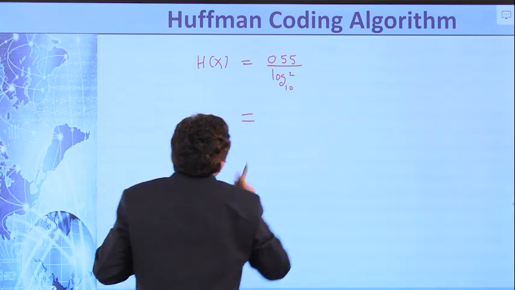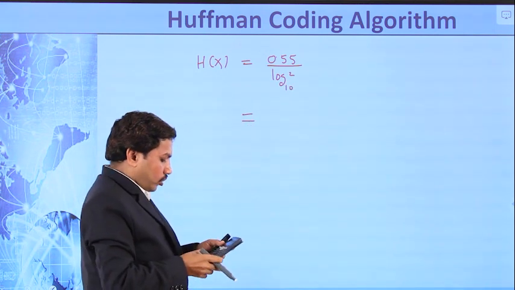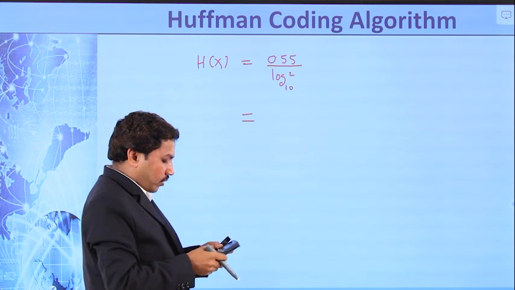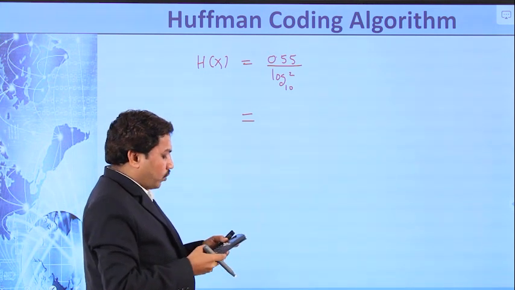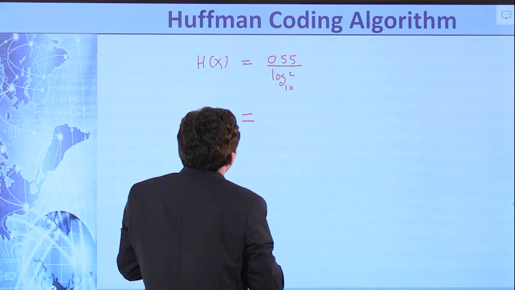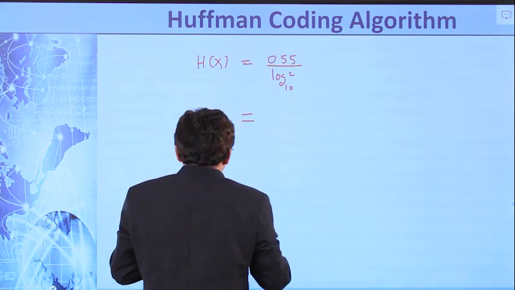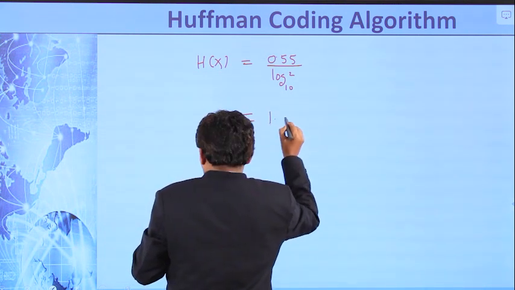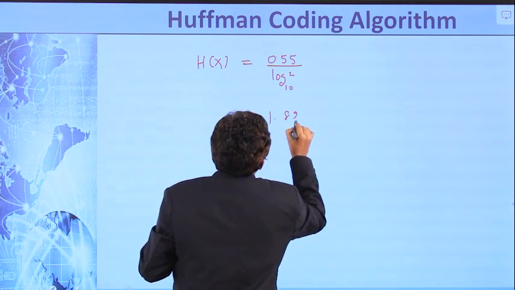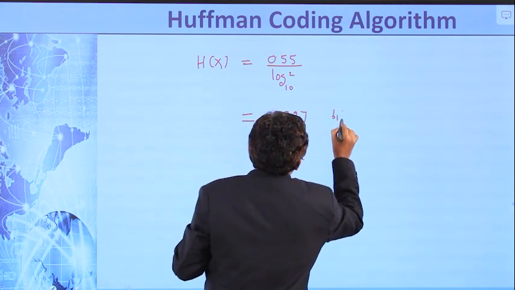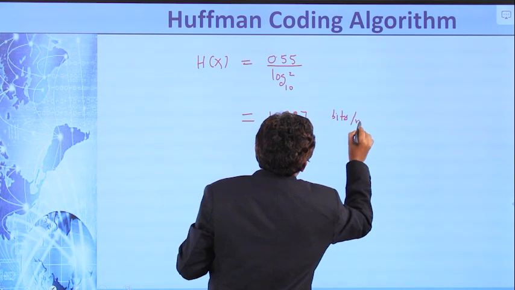So 0.55 by log 2, which is equal to 1.827 bits per message.